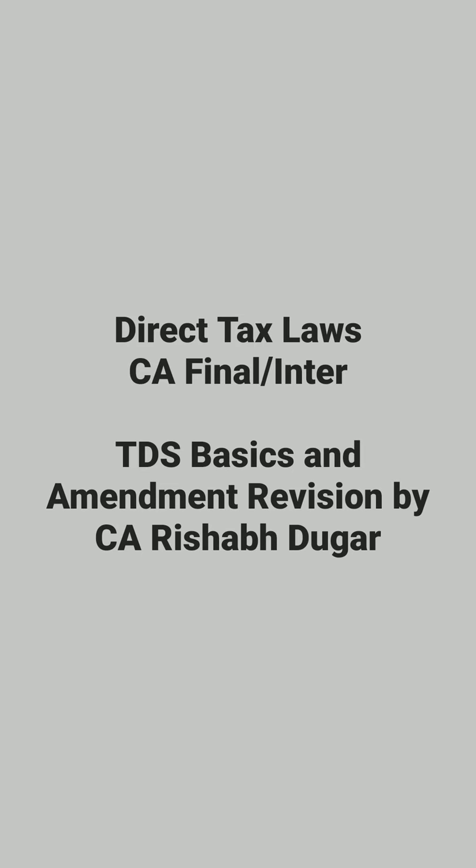If the deductee furnishes the following details and documents to the deductor: name, email ID, contact number, address in the country outside India of which the deductee is a resident, certificate of his being resident in any country outside India from the government of that country if any, and tax identification number of the deductee in the country outside India. In case no such number is available, then a unique number on the basis of which the deductee is identified by the government of that country.